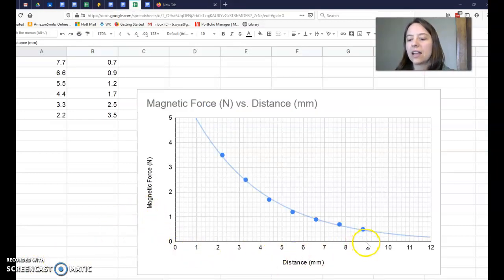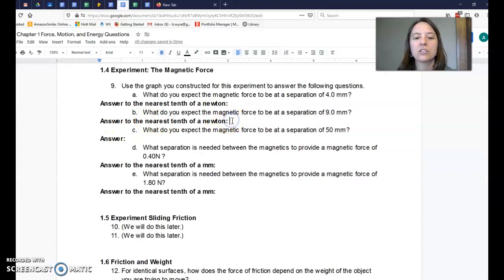So looking at 9 exactly, you're going to be going over to the blue line, and you'll want to look very closely and then go straight over and read it to the nearest tenth of a newton. You want to put your answer here and make sure to remember your units in this one and make sure they are to the nearest tenth. And then we'll tackle C.